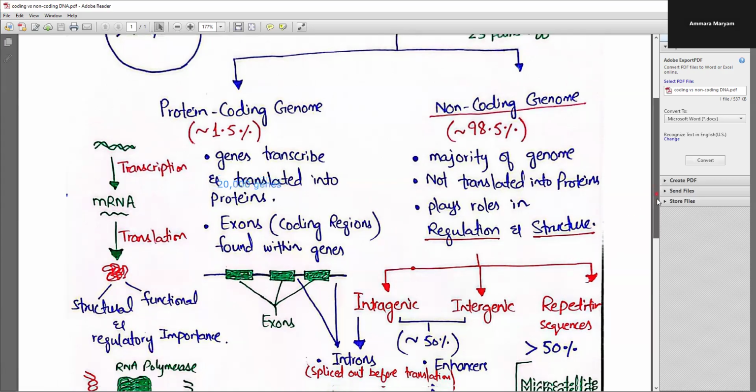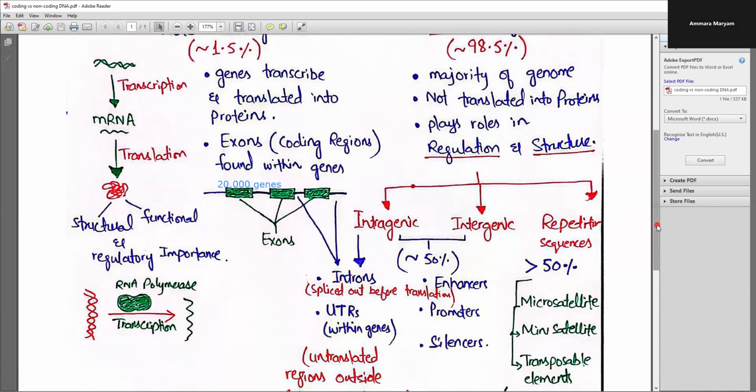Transcription is basically a process in biology in which double-stranded DNA is transcribed into single-stranded RNA with the help of a particular enzyme, that is the RNA polymerase. But this RNA polymerase will only transcribe those regions that are meant for turning into the protein. These are the coding regions of the genes that have specific instructions to turn into the proteins.